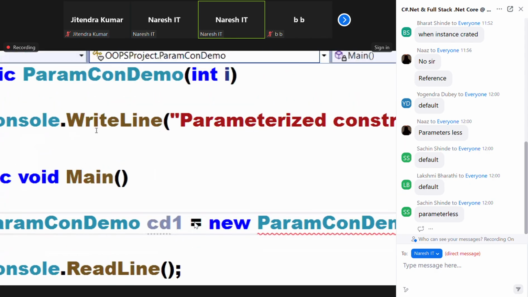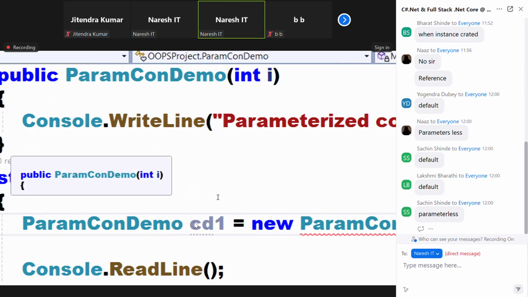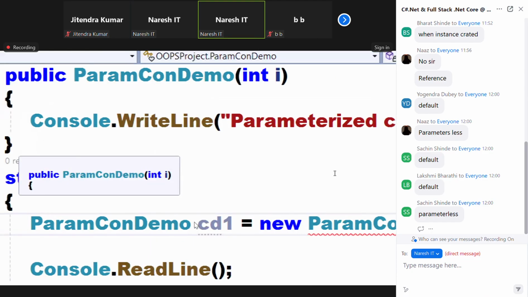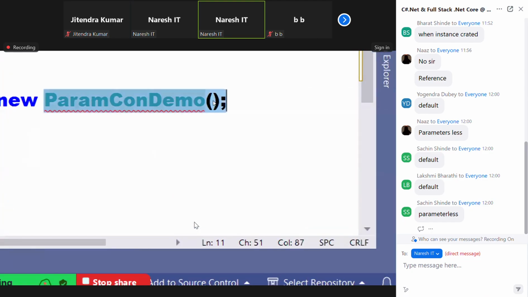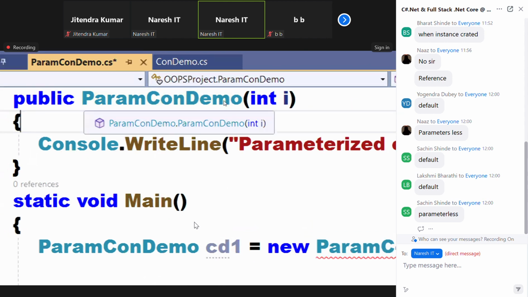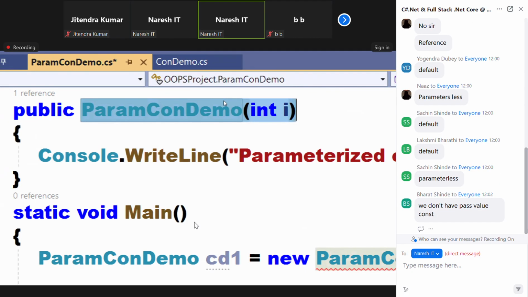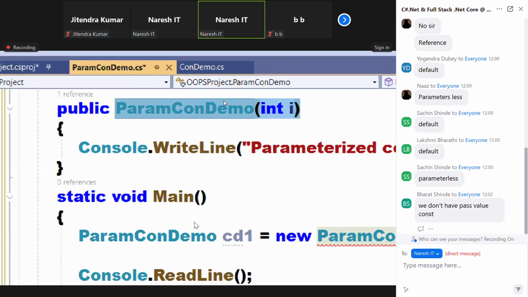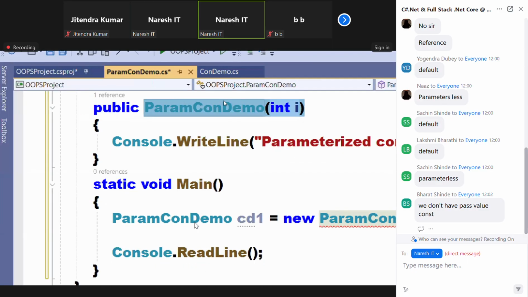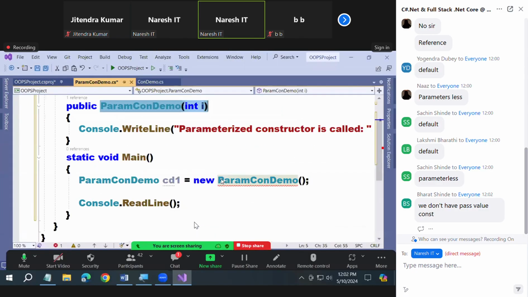Why? Because the constructor calling here is not matching the constructor definition. The definition is expecting a parameter and the calling is not having the parameter. Because the calling is not matching the definition, this is throwing an error.